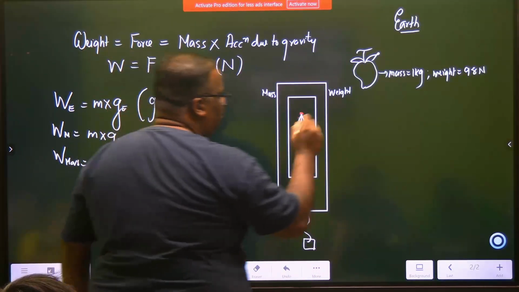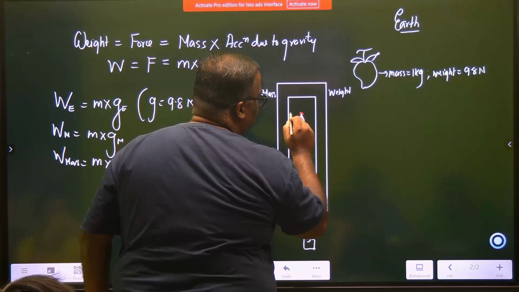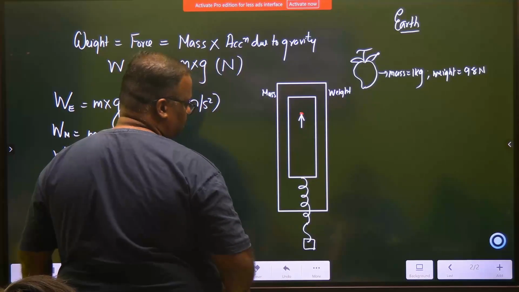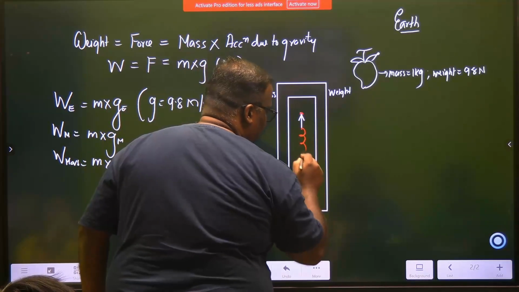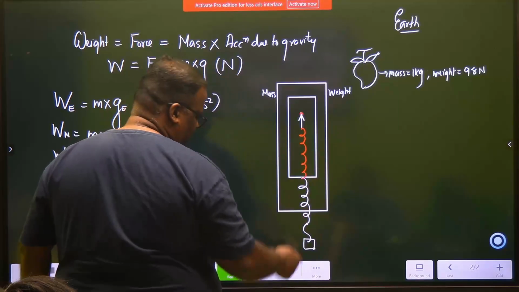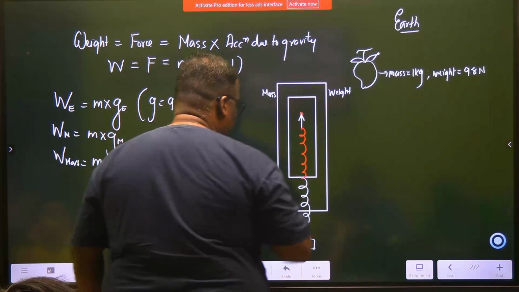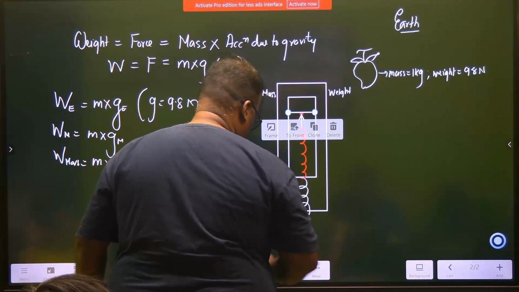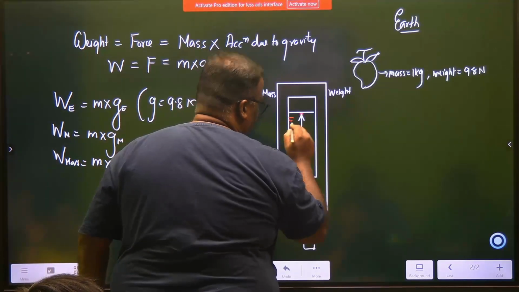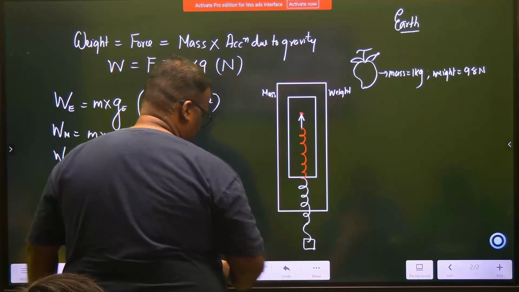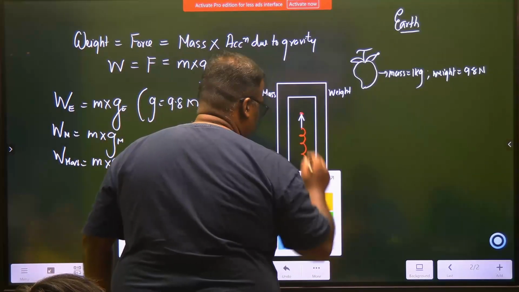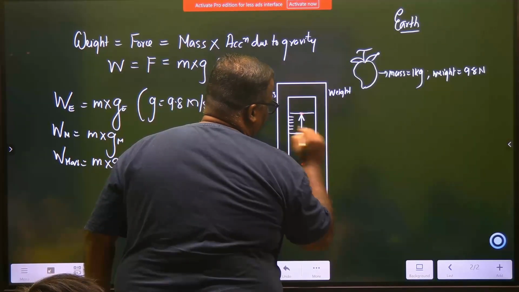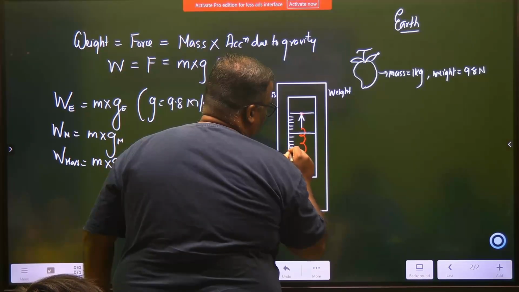And here what we will do, we will have various measurements. This is on the back side, okay? So we will have various measurements out here. So let's say this is one measurement, right? And similarly, there will be 1, 2, 3, 4, 5, another 1, like this.